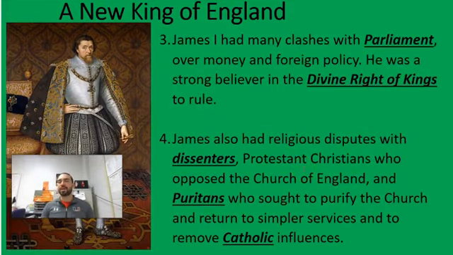James I had many clashes with Parliament over money and foreign policy. James was a strong believer in the divine right of kings, the idea that God made the king king, so the subjects should obey the king because God made them king. James also had religious disputes with dissenters, Protestant Christians who opposed the Church of England, and Puritans who sought to purify the church and return to simpler services and to remove Catholic influences.